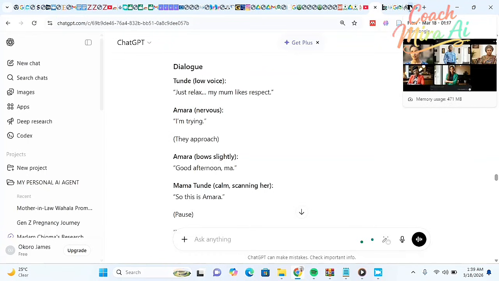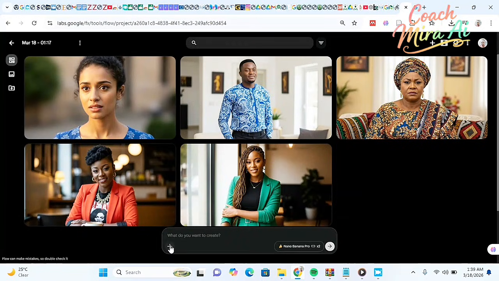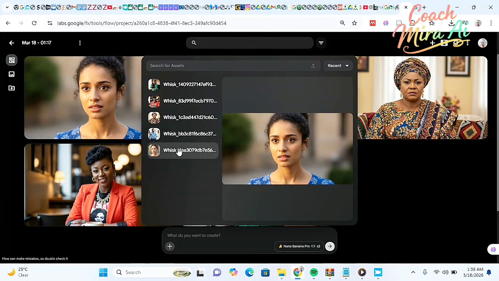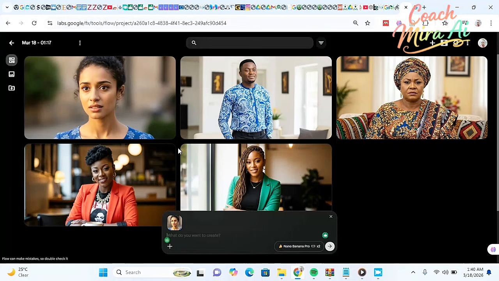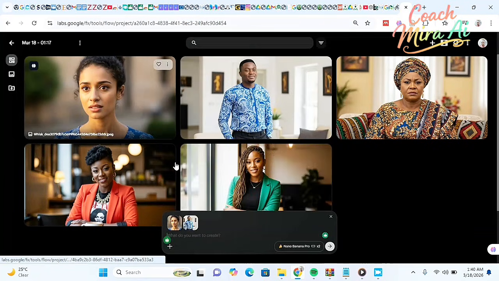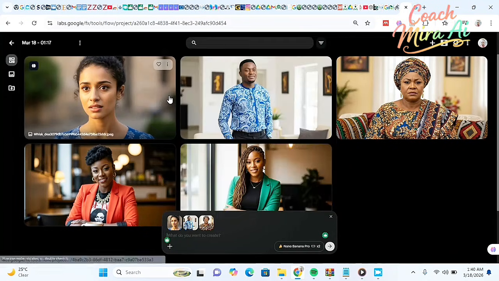Now to generate your video, either you upload your images that you want to be seen here and paste your prompt, selecting your video, or you firstly paste the image description, upload the images, and hit on generate to generate the scene. Now I'm going to try the two parts and check the one that resonates with me. Now the one I'm going to do is to upload the images here. Then I'm going to video. Okay, go to Nano Banana, go to video.